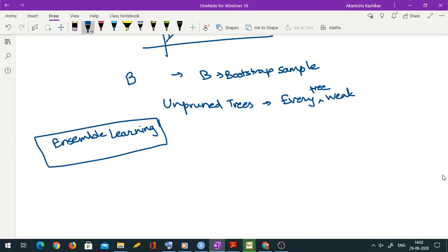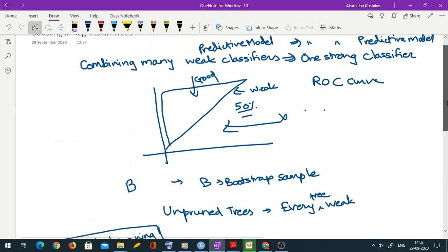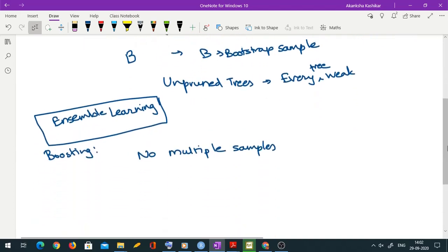So what do we do in boosting? First of all, in boosting there are no multiple samples. Whatever you do, you do on a single sample. As a result, because you are doing things on a single sample, your trees are not independent.